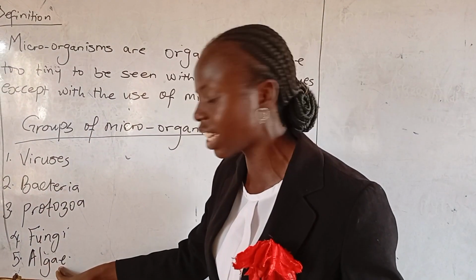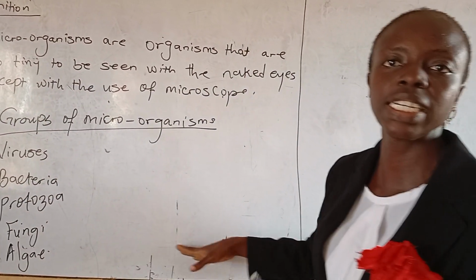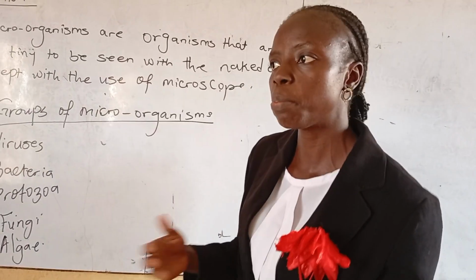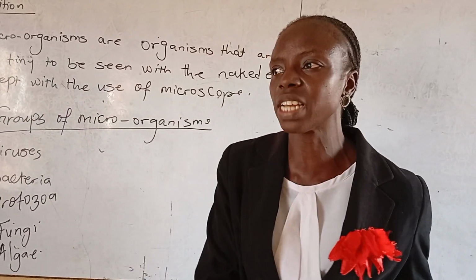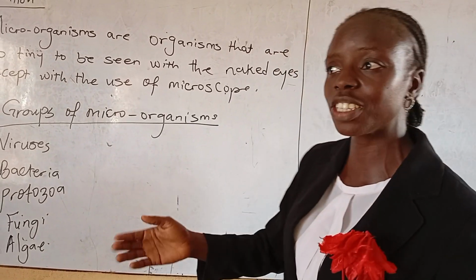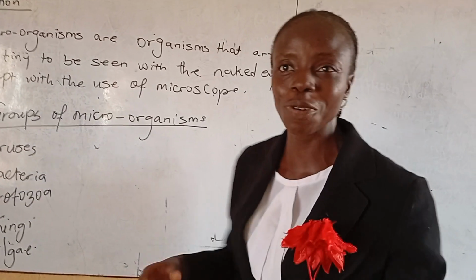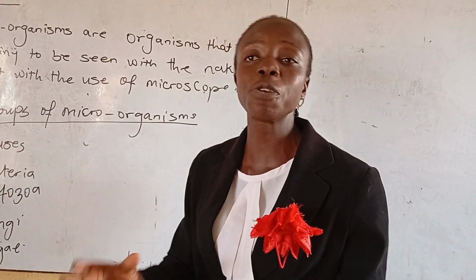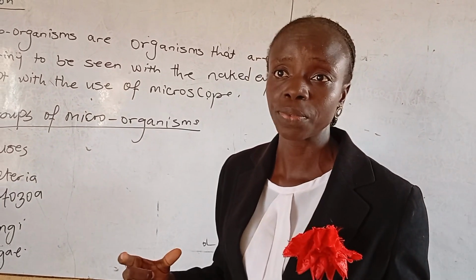Then we have the algae, which are mostly green in color. We have the microscopic algae, and most of them are aquatic organisms. So the likes of your Euglena, you have to use a microscope before you can see them.